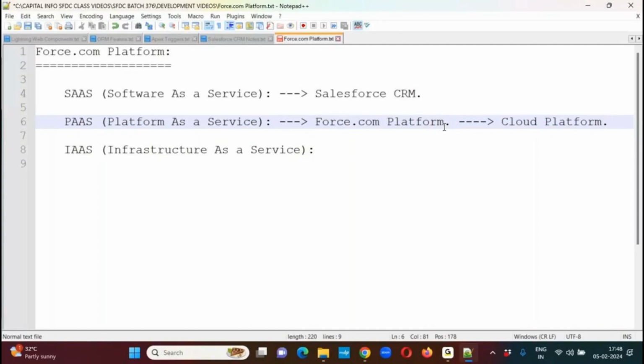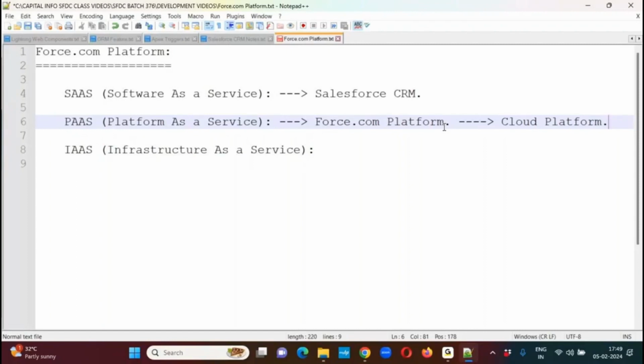We need not install anything in our local system. We need not compile anything in our local system. We need not maintain any physical infrastructure also, physical hardware configuration of 8 GB RAM, 12 GB RAM, 16 GB RAM, 1 TB of memory, nothing. Even if it is development, we are going to be purely using the cloud platform. Here also we need just a browser and internet access.